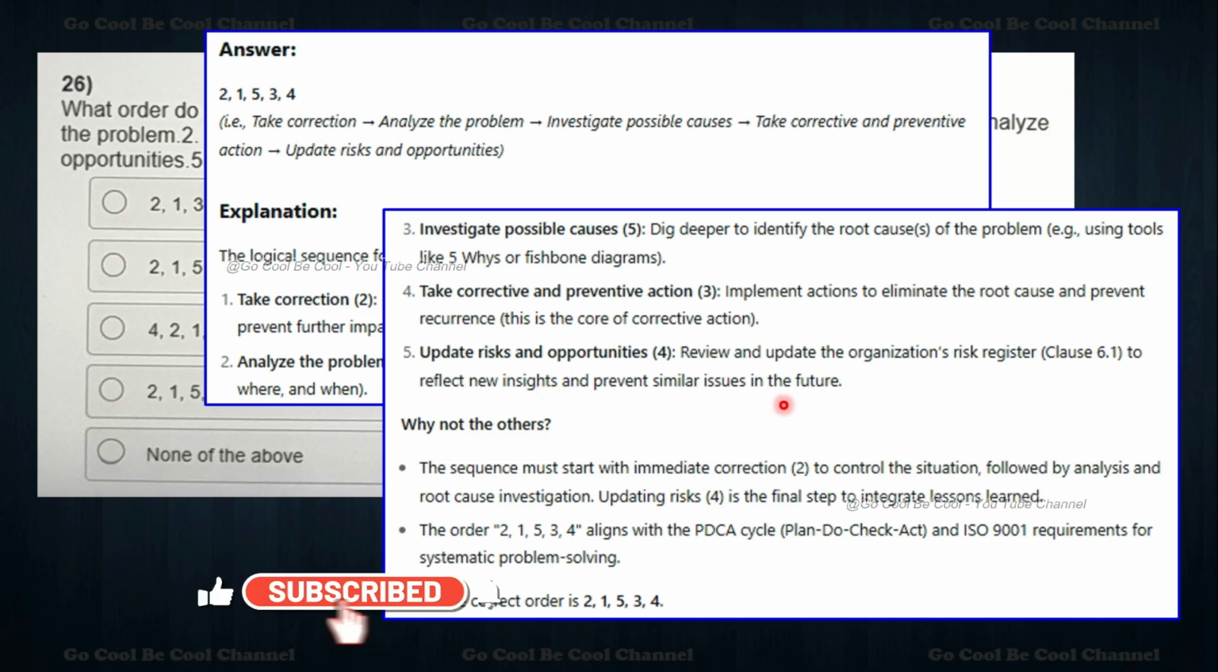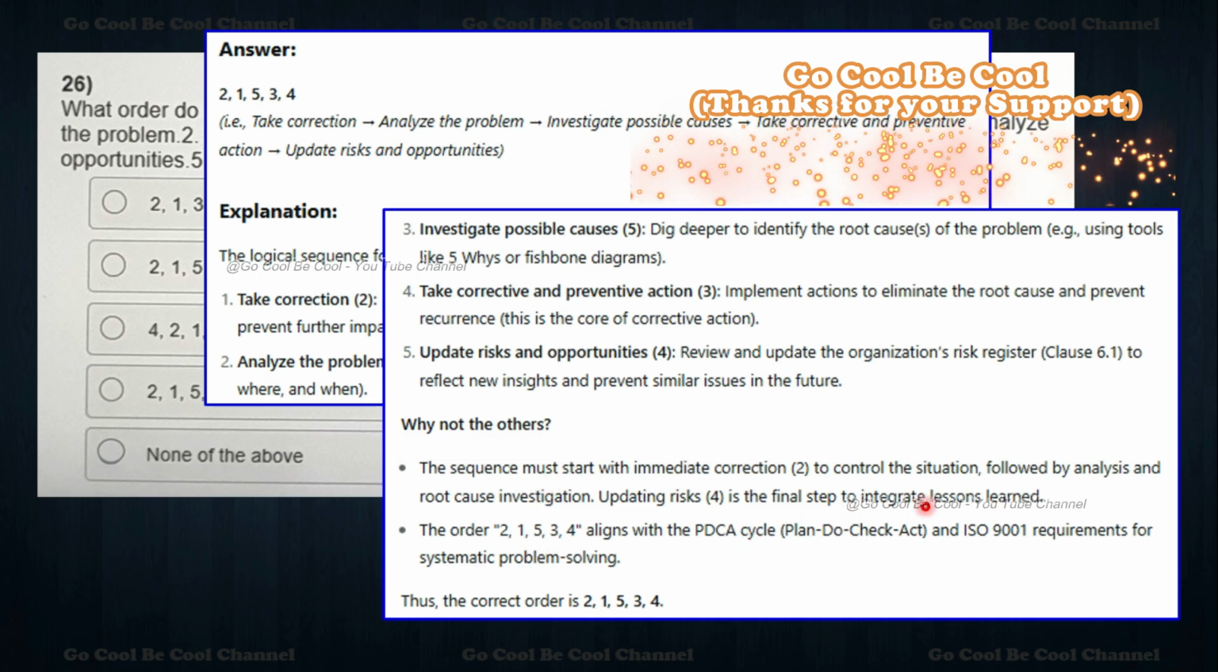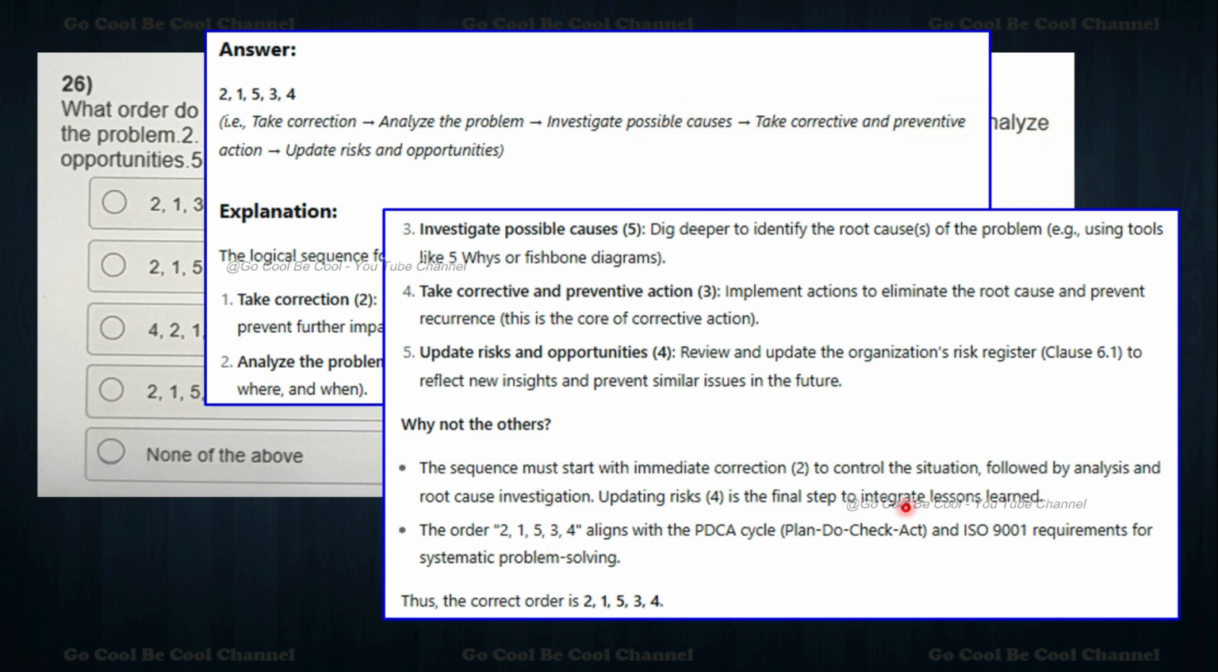Here is the review and update the organization's risk register, class number 6.1, to reflect it. So why not the others? The sequence must start with the immediate action, so 2, to control the situation, followed by the analysis and then root cause investigation. Then updating risk, 4, 1, the final steps to integrate lessons learned.